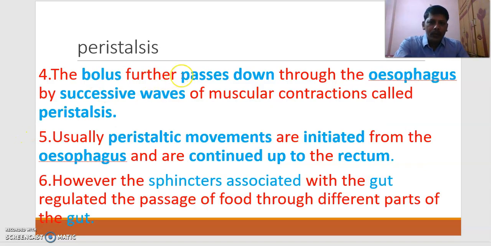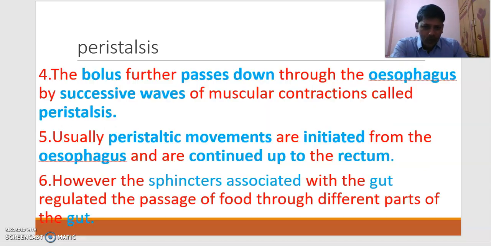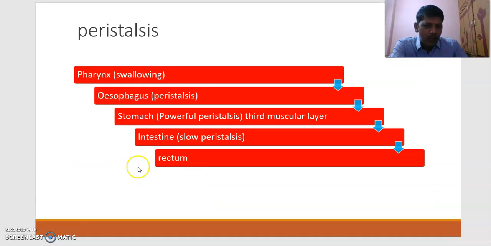The bolus further passes down through the esophagus by successive waves of muscular contractions called peristalsis. Usually, peristaltic movements are initiated from the esophagus and they are continued up to the rectum. Peristalsis is initiated from the esophagus and it is continued up to the rectum.